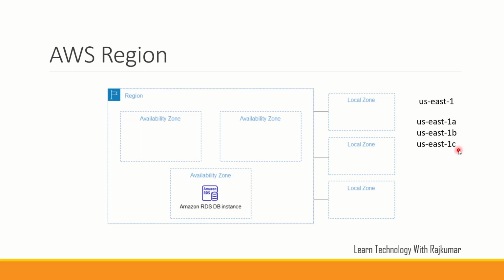Then what about the two other zones, local zone and wavelength zone? These two are mainly to reduce latency and improve the performance of your application. Consider an application like online streaming or online gaming, which should perform well. You should not have any latency, otherwise people won't feel good. For example, if you are using Netflix, you should see the video without any buffering, right? Only then will you feel good, otherwise you may get irritated.